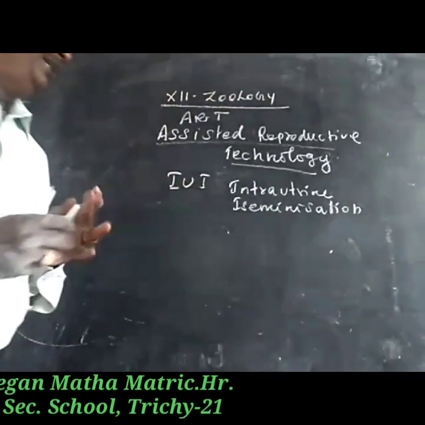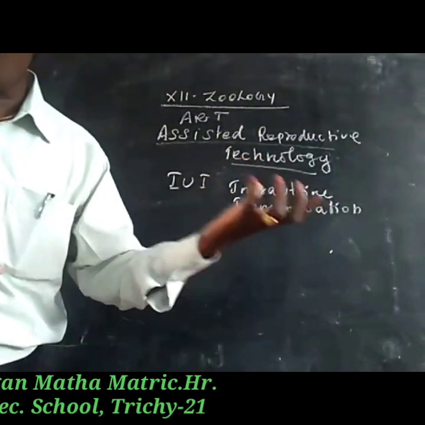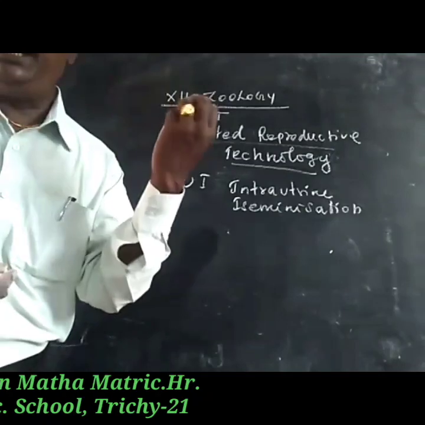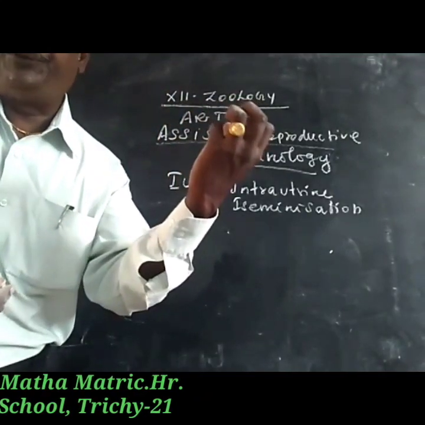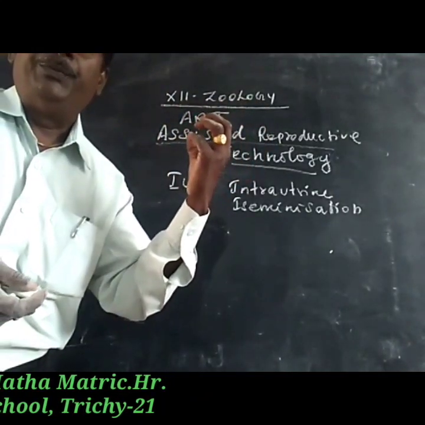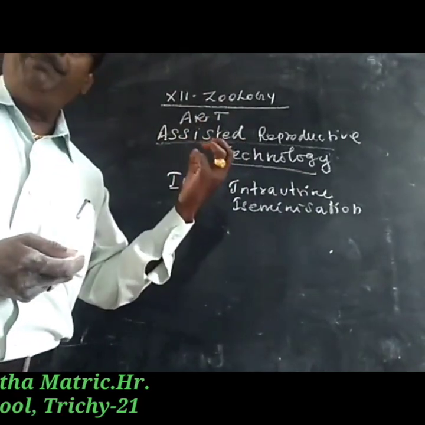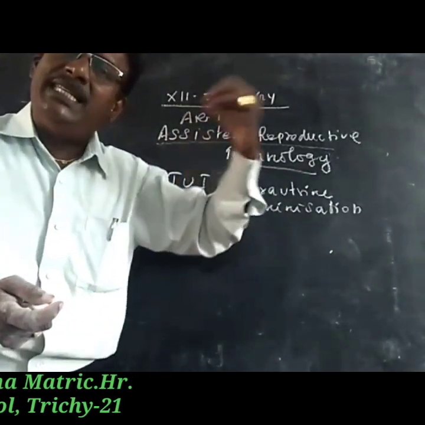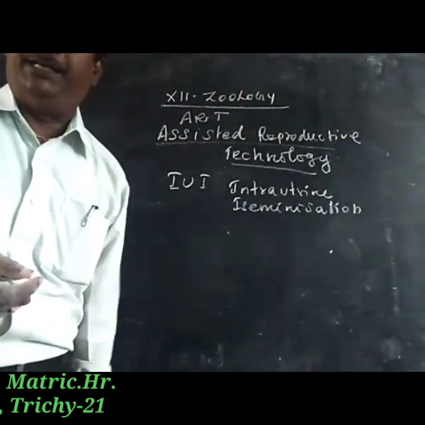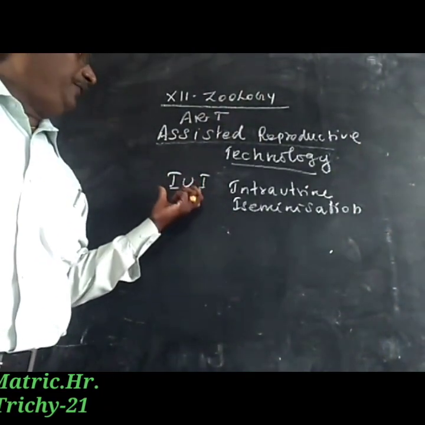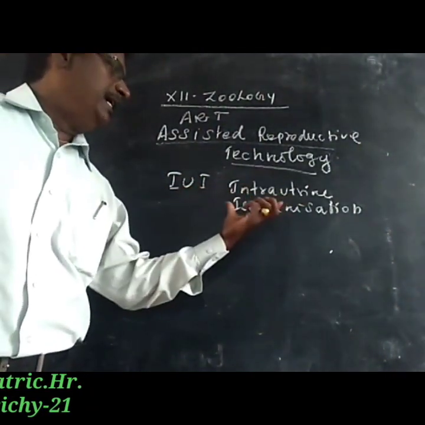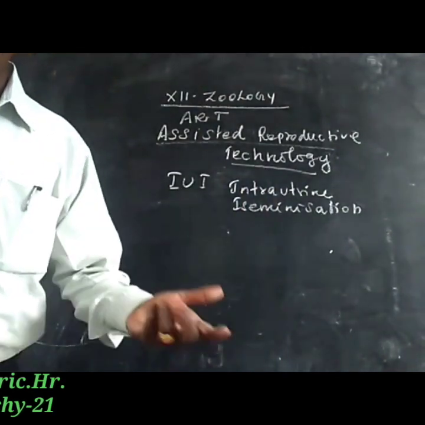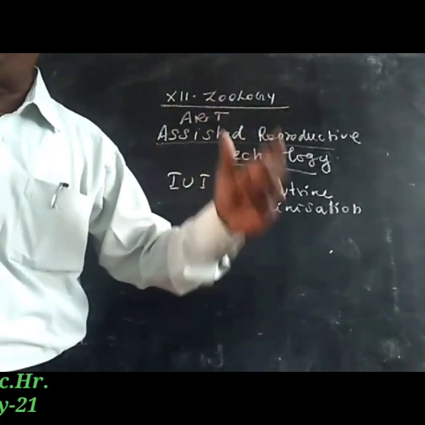IUI, intrauterine insemination, means a collection of sperm that is artificially inserted in the female reproductive organ. It is called artificial insemination, otherwise called artificial fertilization.